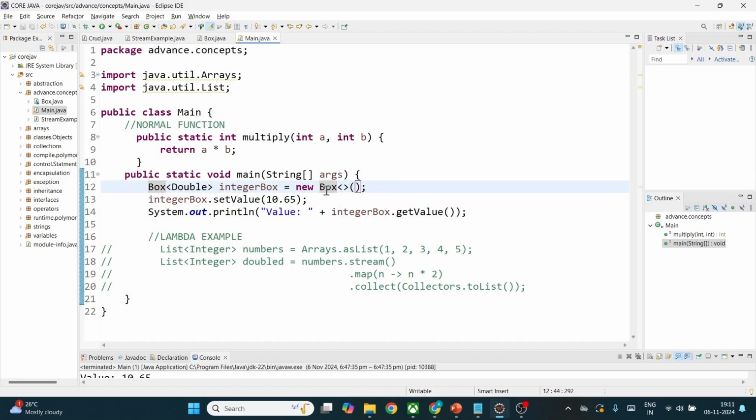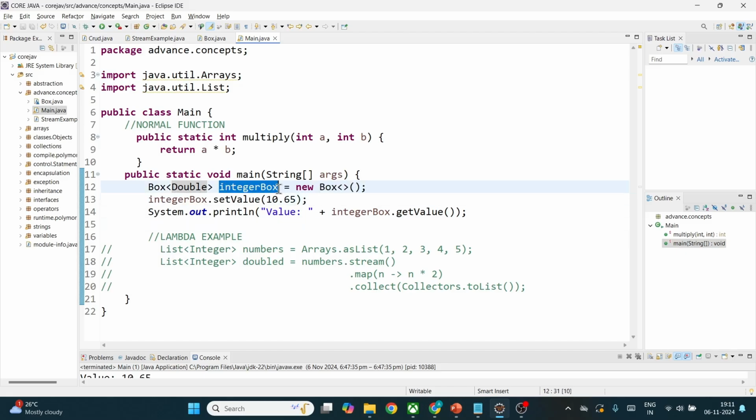This is the particular constructor which will be invoked, and I am storing that in a Double type. So this T, or whatever generic data type is there, will be assigned to Double at compile time.